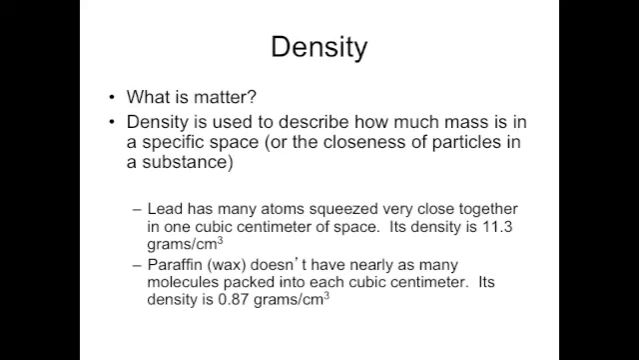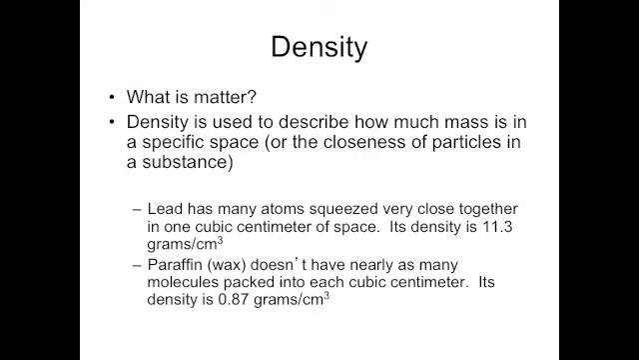Density. Remember the question, what is matter? Well, density describes that definition almost perfectly, because it describes how much mass is in an object per given unit of space. So, a fancy way to describe density is how much mass is in a specific space, or another way to think of it is how close are the particles in a substance packed together.